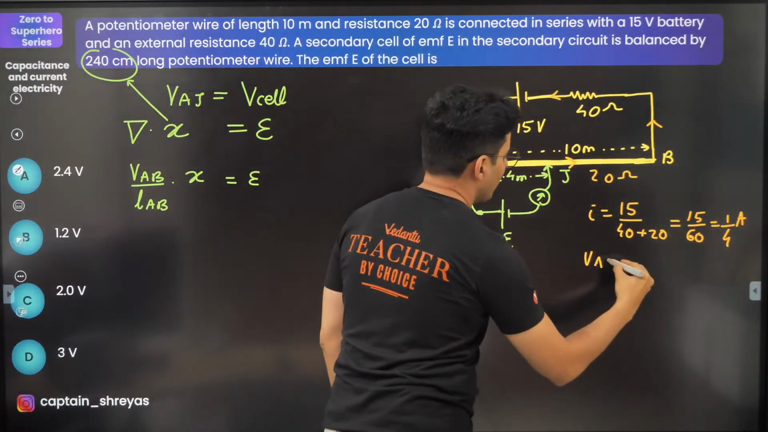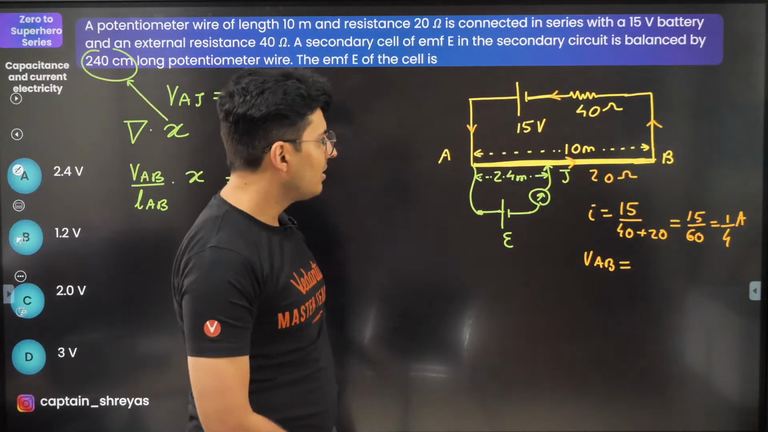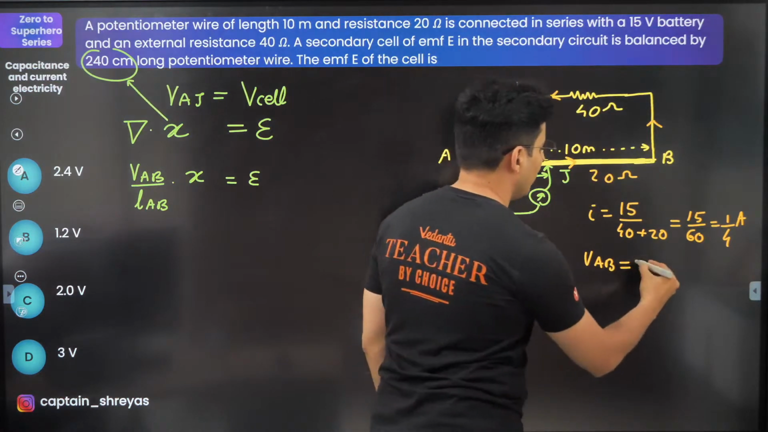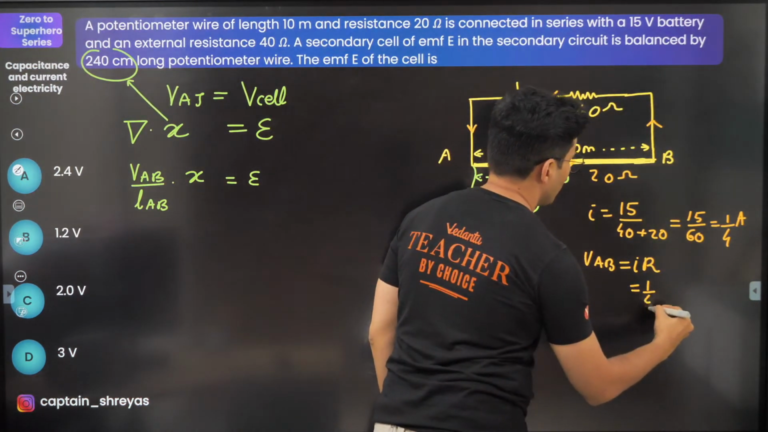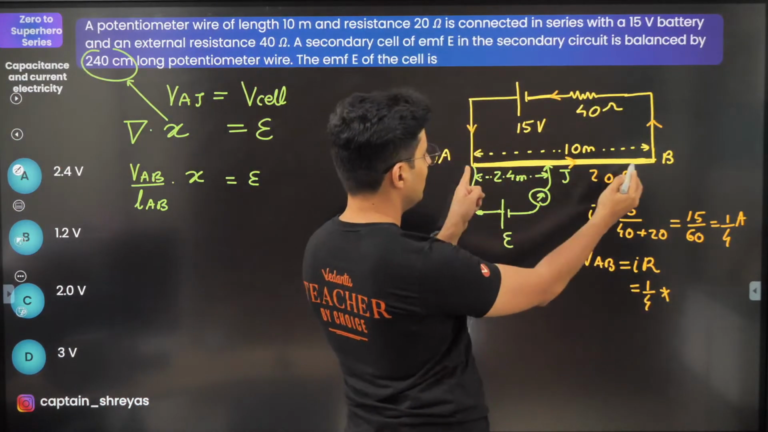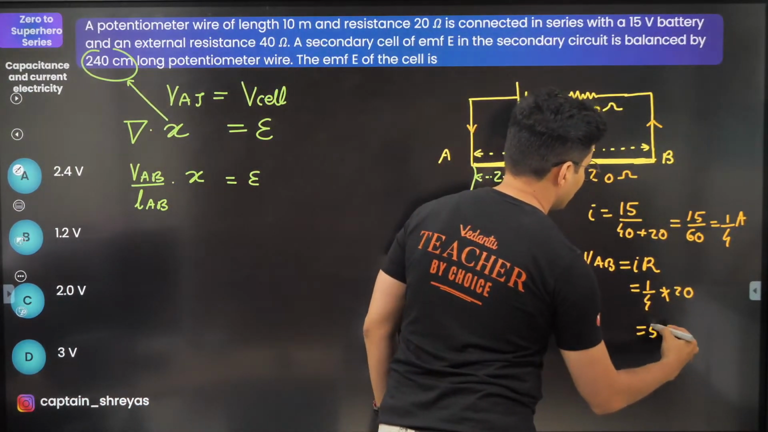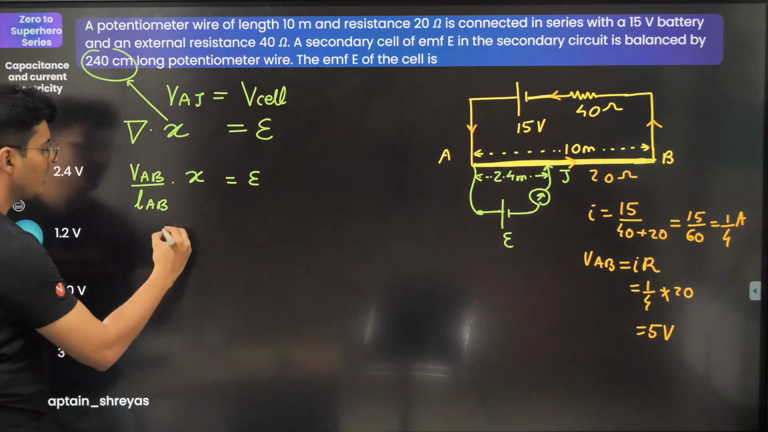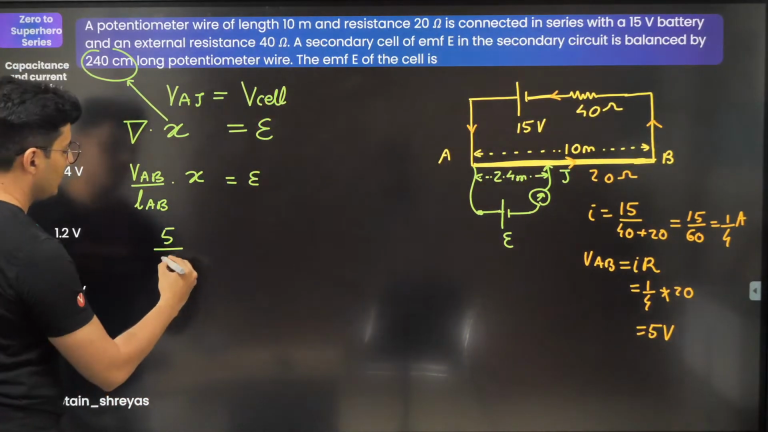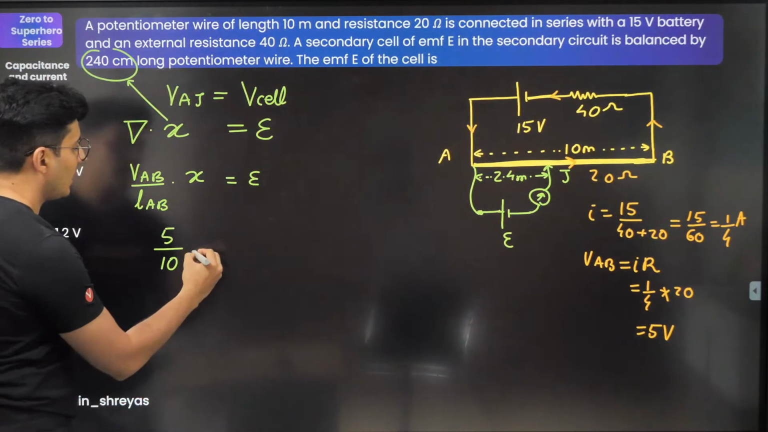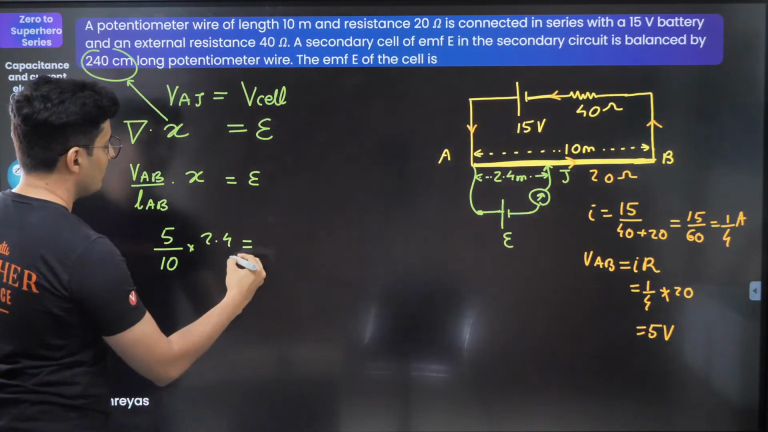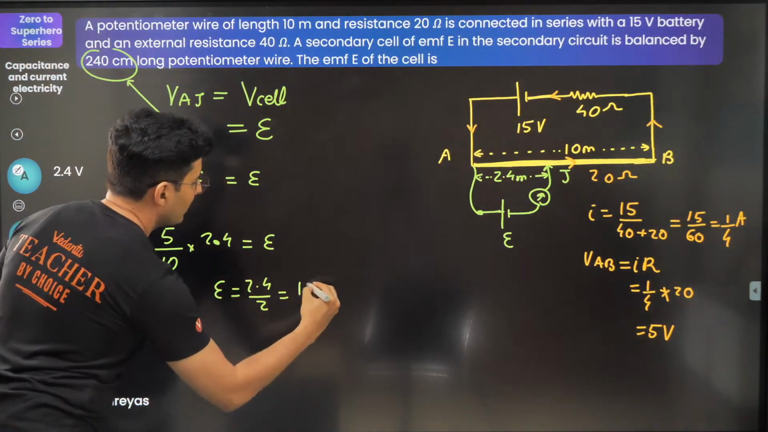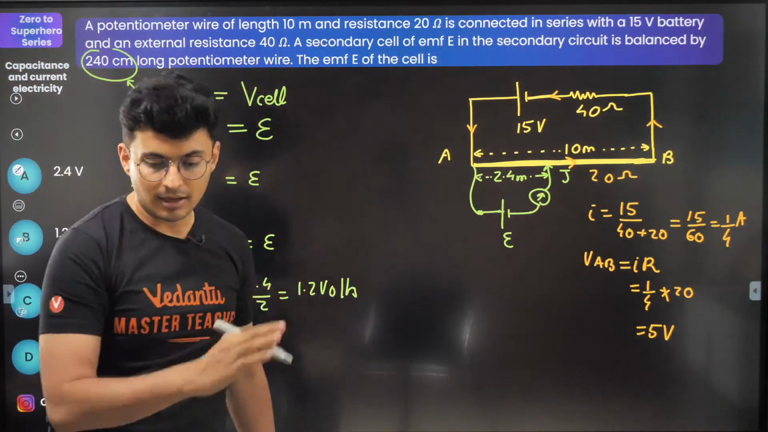Now the voltage across AB is I into R. It's a resistor at the end of the day. So current is 1 by 4, resistance is 20 ohms, so that's basically 5 volts. So just substitute everything over here and you will get the answer. So this is 5, the length is 10 meters, just check this out. X is 2.4. EMF, I do not know. So EMF will be 2.4 divided by 2, which is 1.2 volts. That's the final answer. Done.